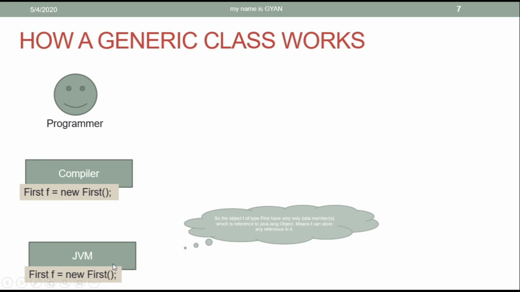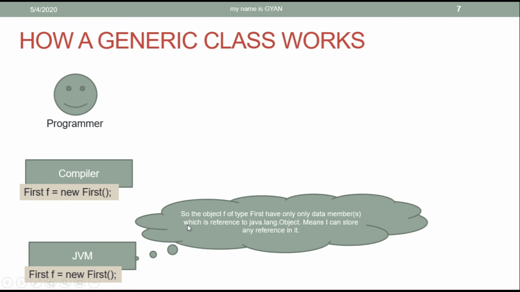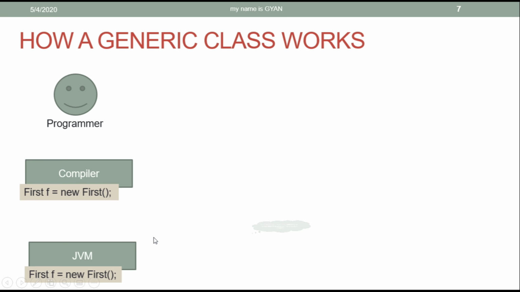Of course, looking at this statement, the JVM thinks that the object f of type First has only one data member, that is the variable s, which is a reference variable of type Object, meaning I can store any reference in the reference variable s. After that, the programmer selects another statement, setS with 12 as its argument, and sends it to the compiler.